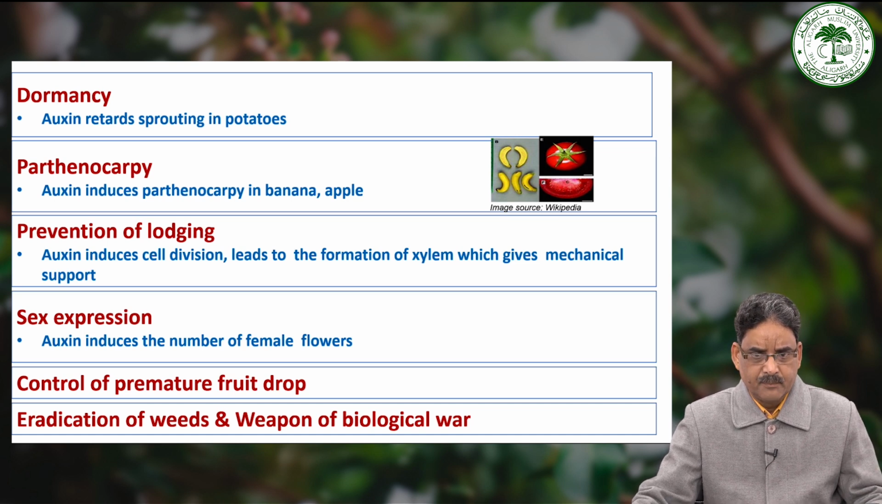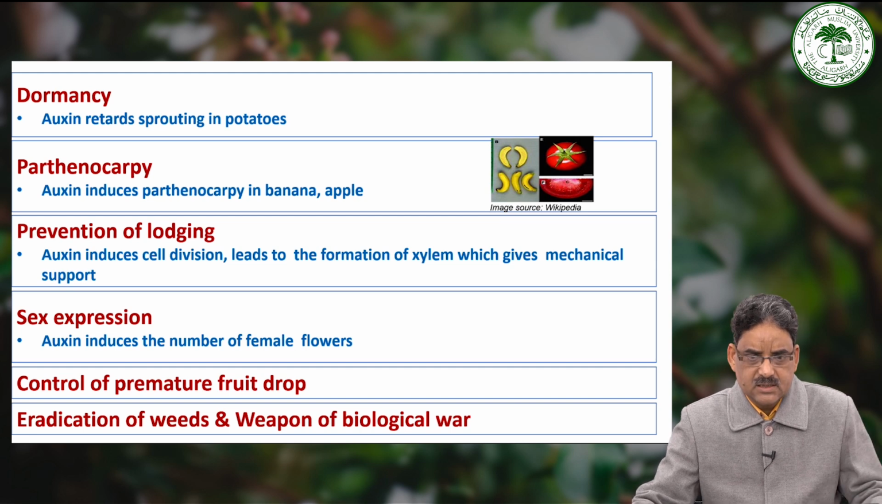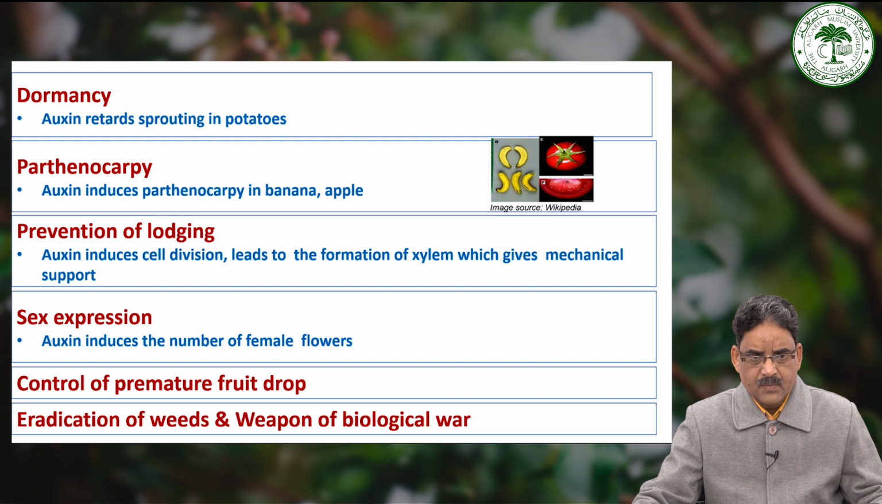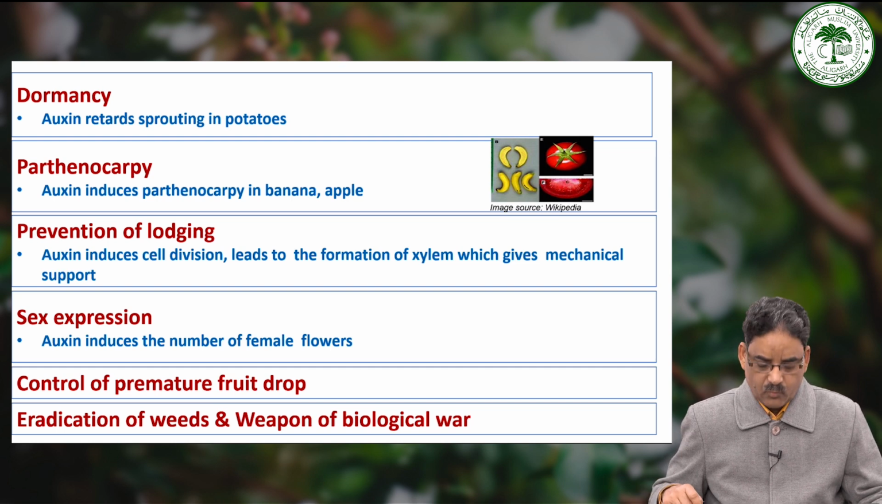However, application of auxin reduces the number of male flowers and increases the number of female flowers. Auxin application reduces the premature fruit drop and is also used to eradicate the weeds. 2,4-D and 2,4,5-T are used as weed killers. Therefore, auxin can play an important role in sustainable agriculture. Auxin was also used as a weapon of biological war in the US-Vietnam War.